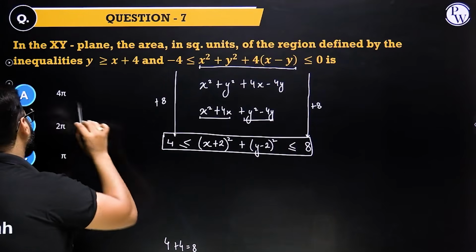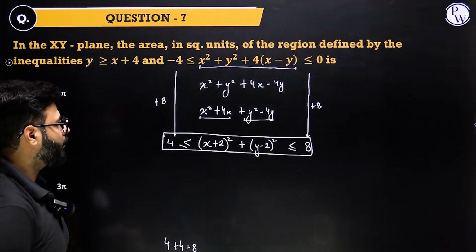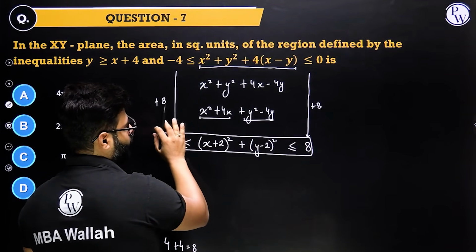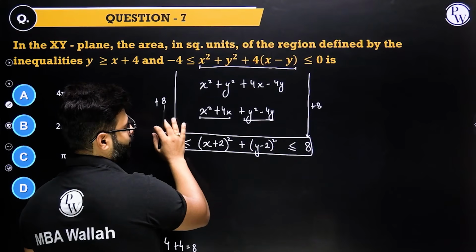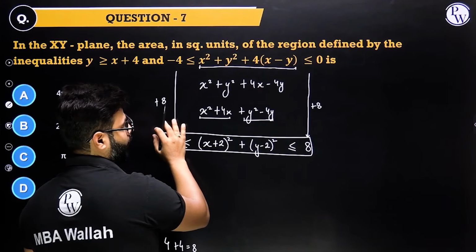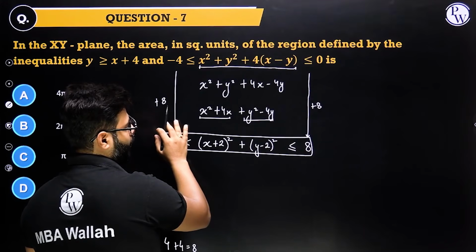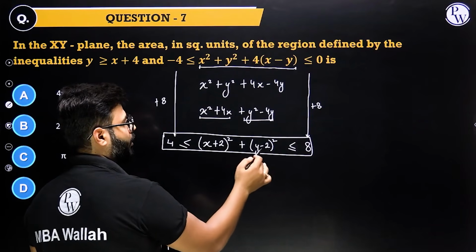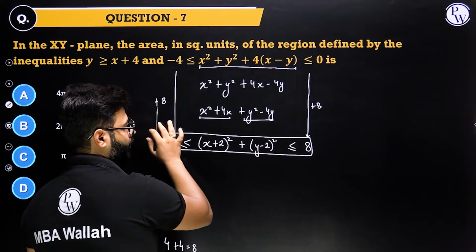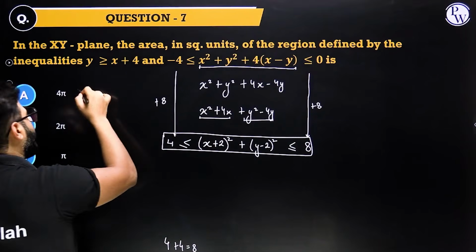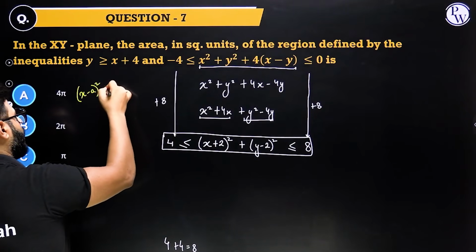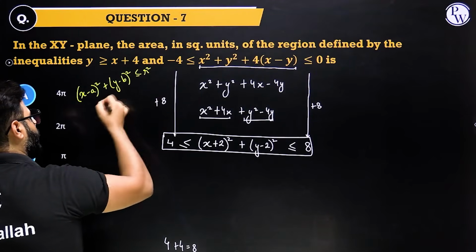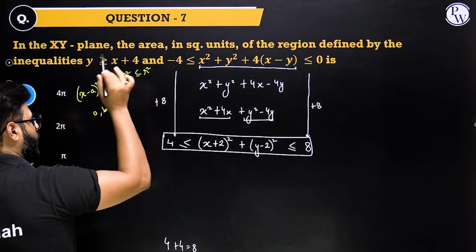Now time to draw the graph for this. Okay. Forget about this one, just have a look at this one. This looks like x plus a whole square plus y plus b whole square less than equal to r square. Less than, that means inside a circle we are talking about. Center of the circle being minus 2 and 2. Remember, x plus 2 equals 0, you get x is minus 2. y minus 2 equals 0, y equals 2. That's how you get the center. Right? I'll write it down for you over here. x minus a square plus y minus b square less than equal to r square, equation of the circle, center a comma b, radius r.